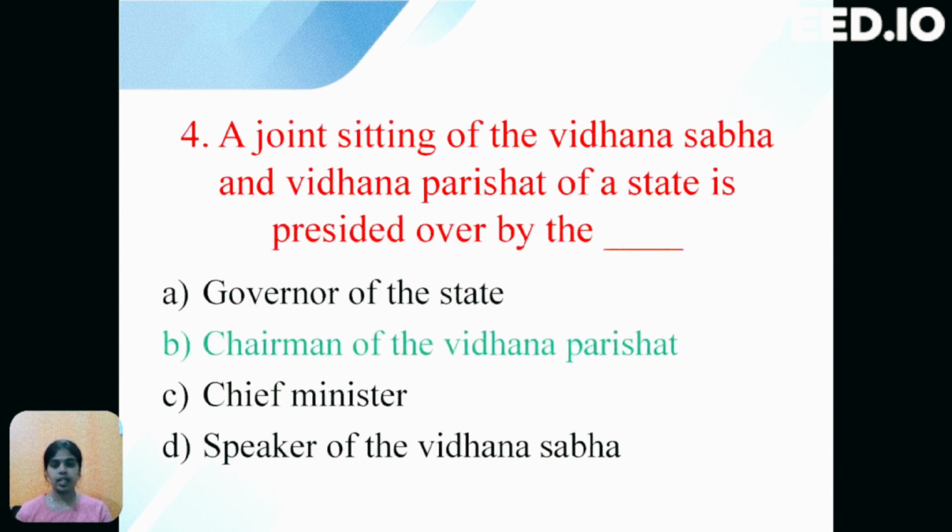Next question is, a joint sitting of the Vidhana Sabha and Vidhana Parishad of a state is presided over by. The options are option A, Governor of the state, option B, Chairman of the Vidhana Parishad, option C, Chief Minister, option D, Speaker of the Vidhana Sabha. The correct option is B, Chairman of the Vidhana Parishad.